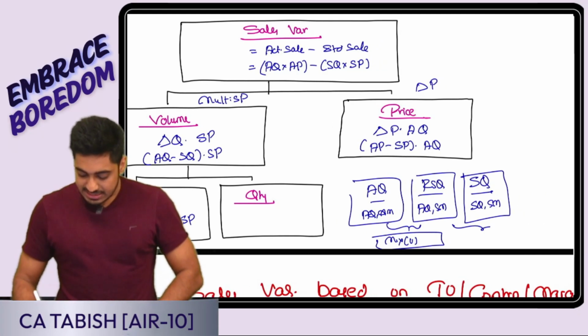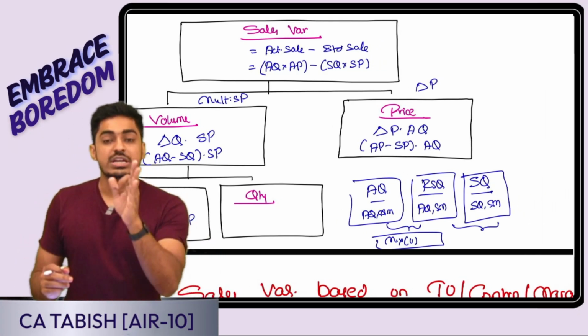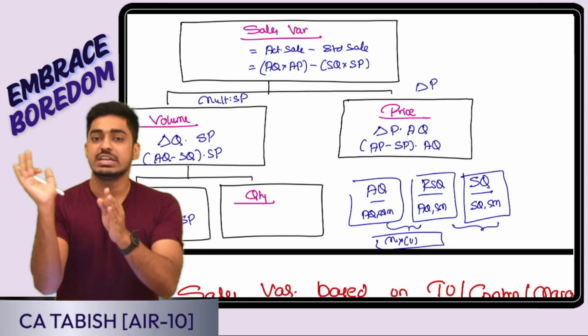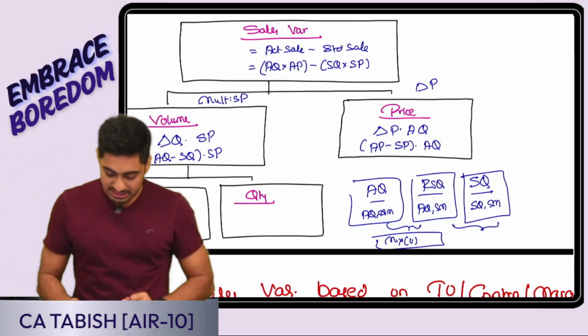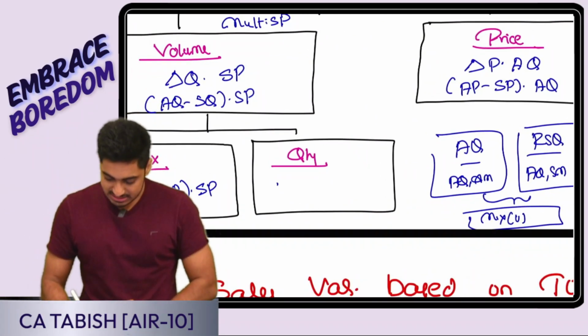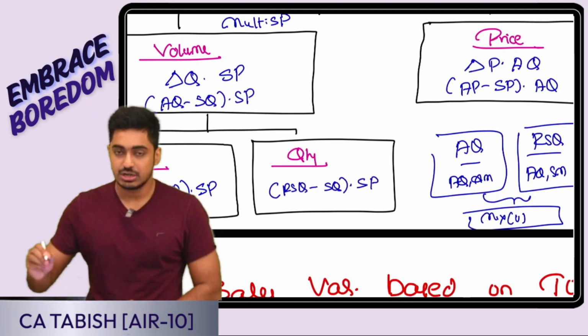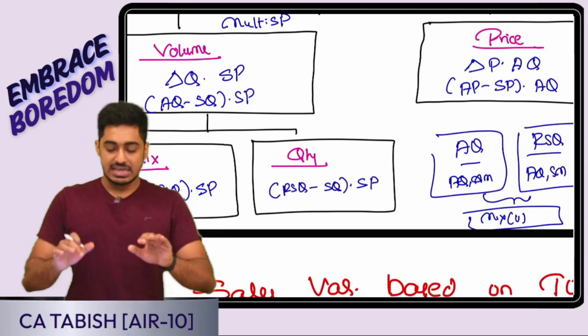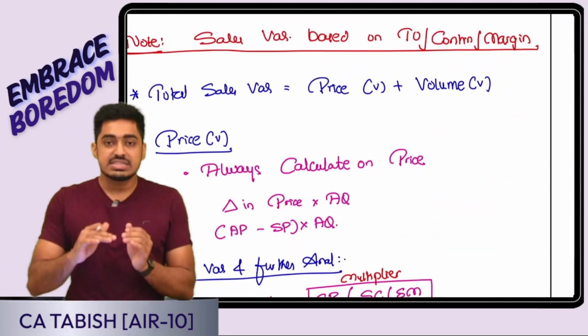I am comparing RSQ and SQ. This is actual quantity in the standard mix, and this is standard quantity in standard mix. Mix is the same, only quantity is changing. It is the quantity variance, which is RSQ minus SQ. I get the difference in quantity, convert into value, into standard price. Till here things are fine. Now let us take our discussion forward.